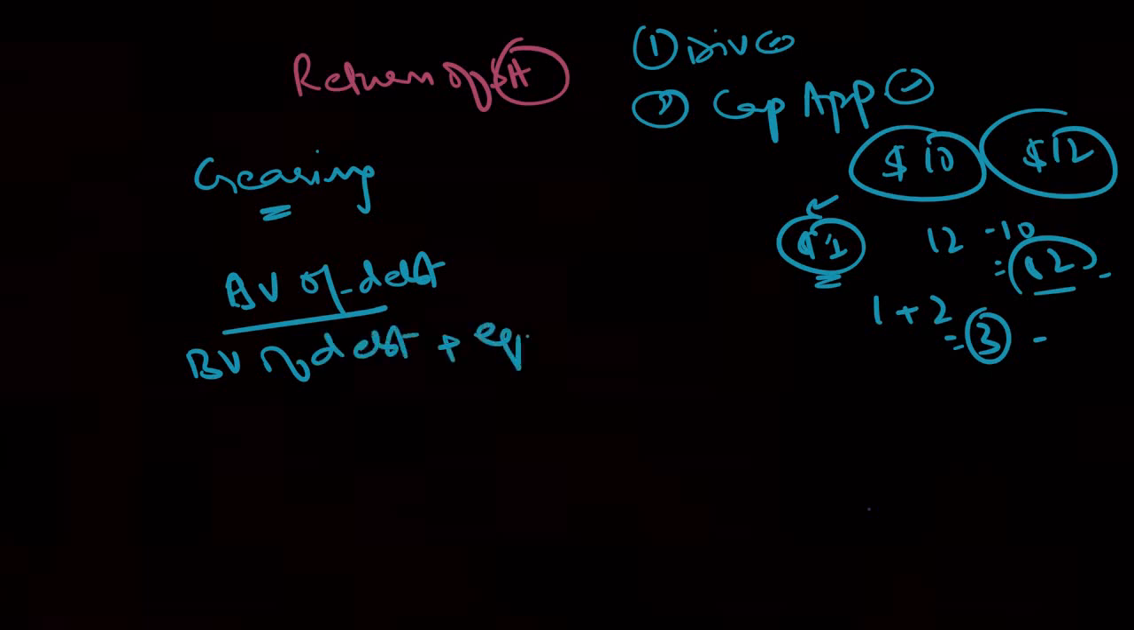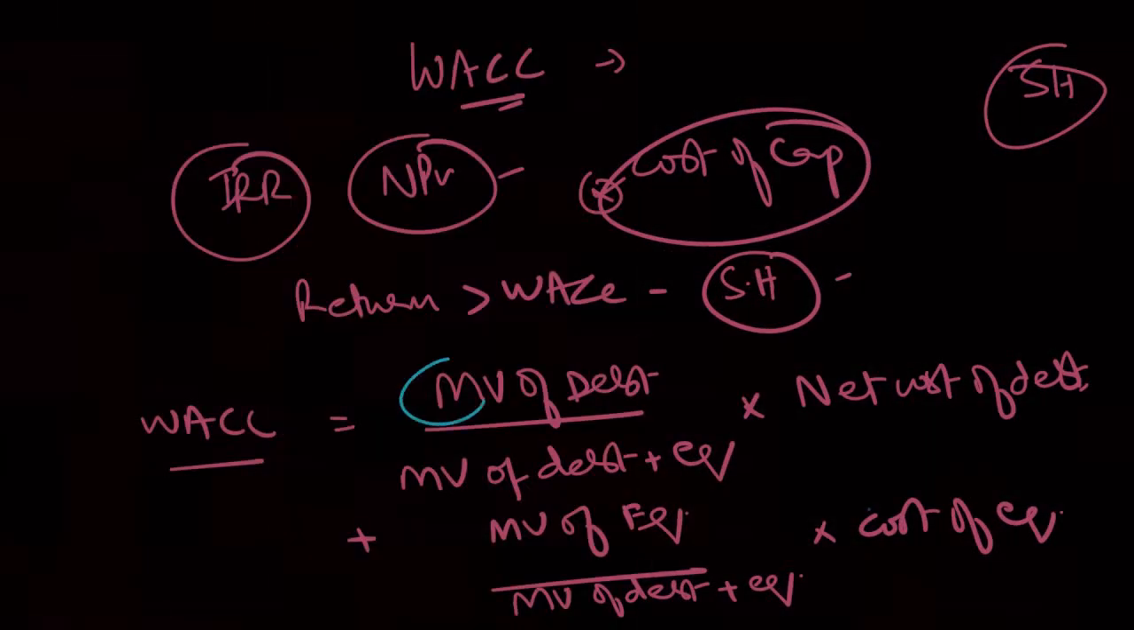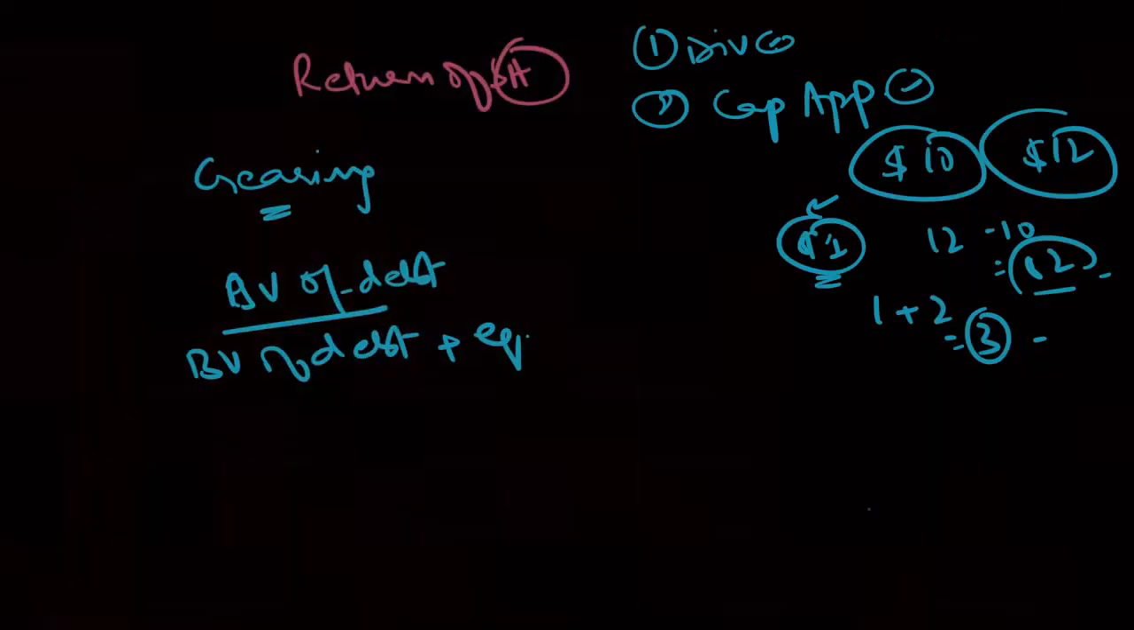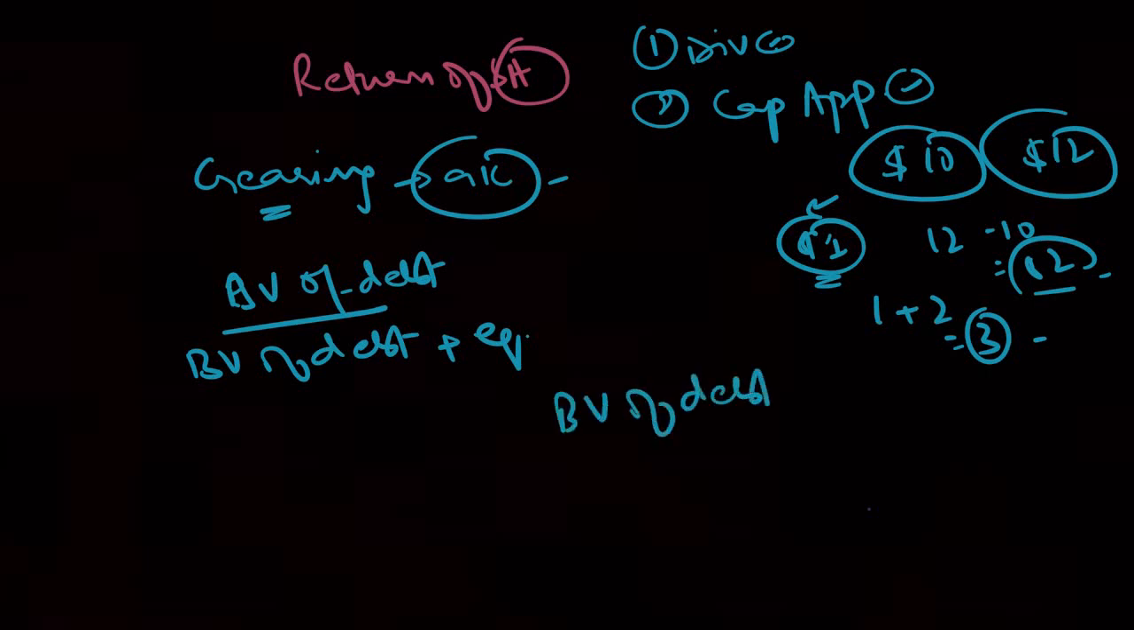So please guys be careful, we are talking about WACC, and in WACC we have the market value, not the book value. Gearing was more in accounting terms, where we were considering the book value. It was either this, or the other formula was book value of debt divided by simple book value of equity.